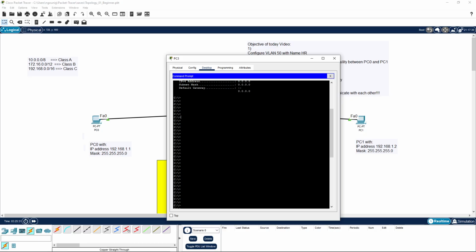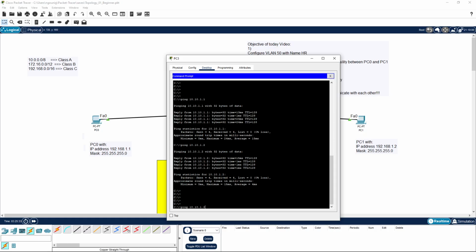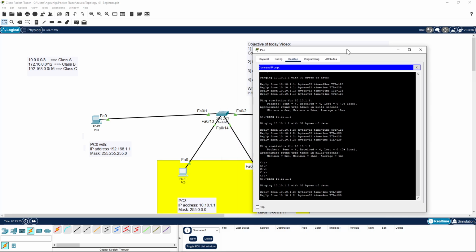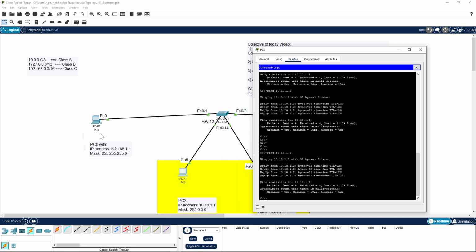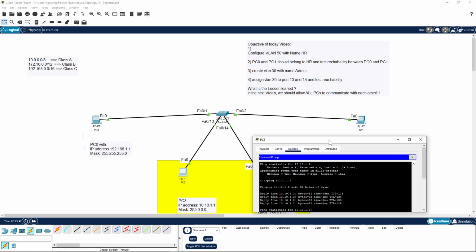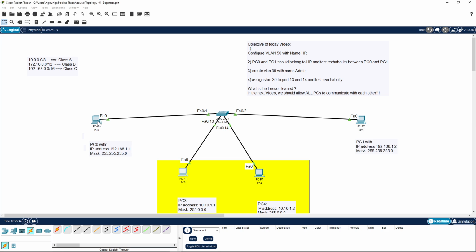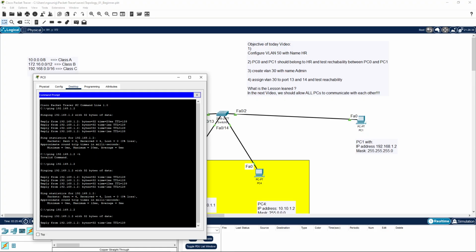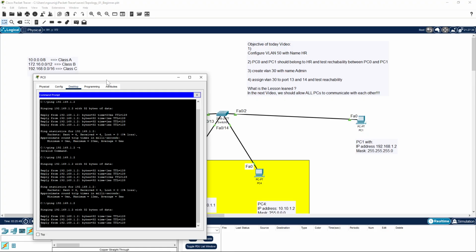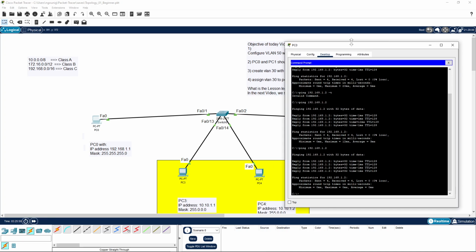Let's check if PC3 can ping PC1 or not. Yes, it is pingable. Can PC0 also ping PC1? Let's check. It is reachable, but good question. Can PC0 ping PC3? Meaning that it should ping 10.10.1.1. What do you think? Will it be reachable or not?